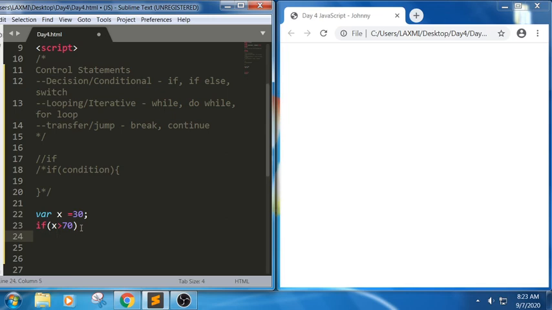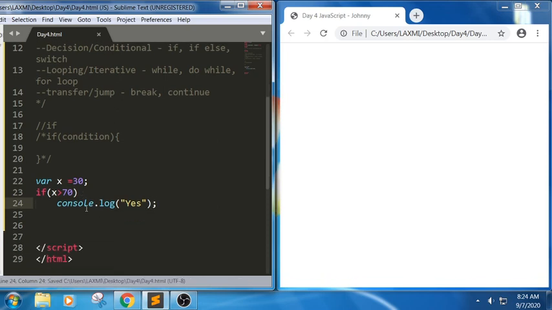Now I am trying to write console.log. See, I am trying to write without a curly brace. Whenever you have a single statement, we no need to place this curly braces.